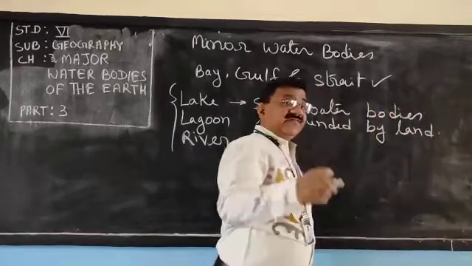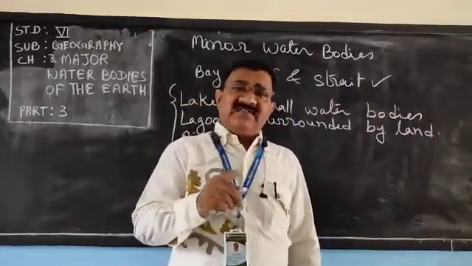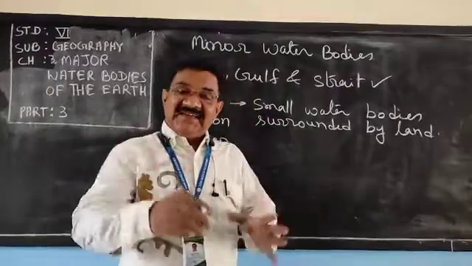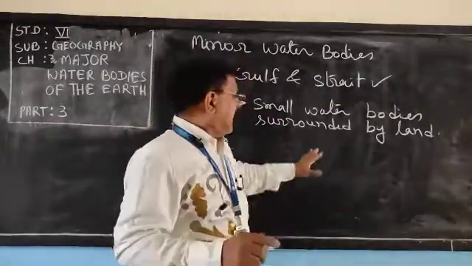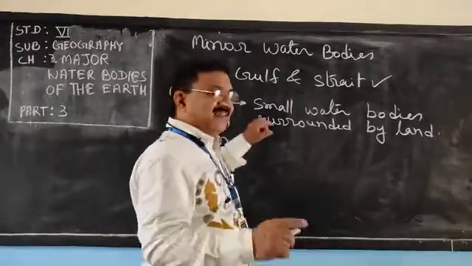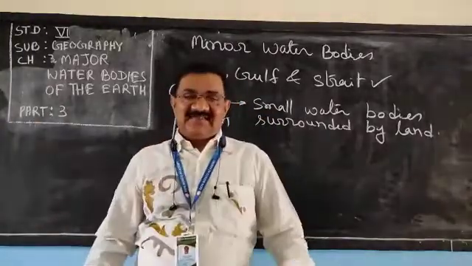Now, in seas we have discussed marginal seas and inland seas. Inland seas are large water bodies surrounded by land. But a lake is not as large as a sea.